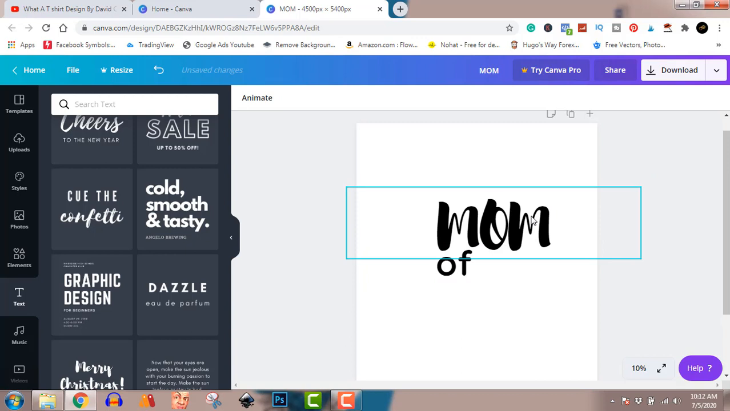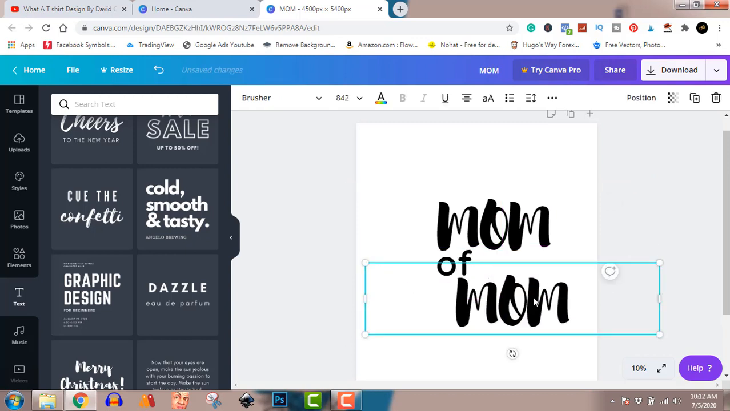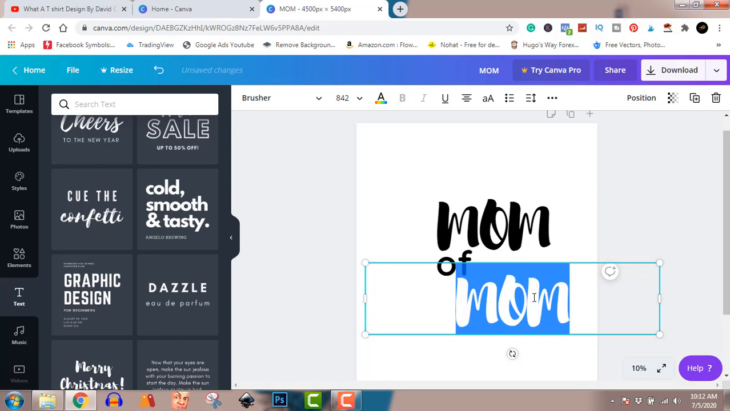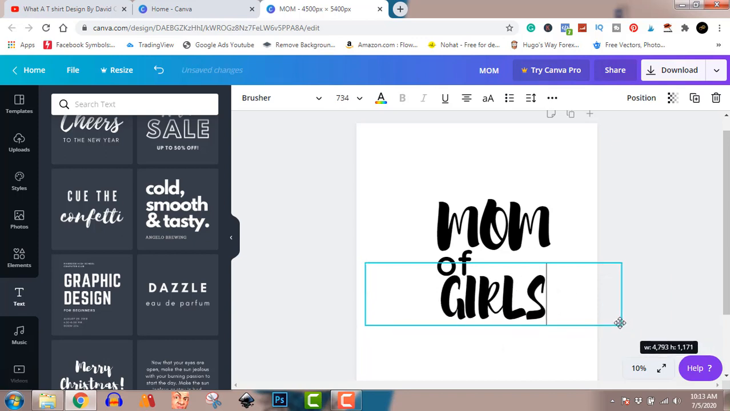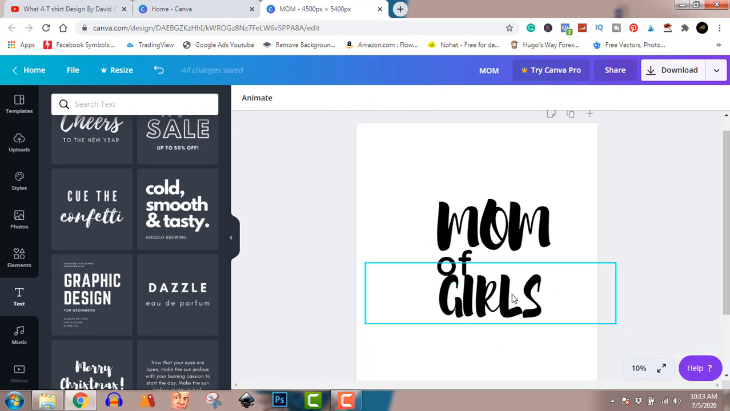Then we'll go back to this and we'll just duplicate that, girls. So double tap to highlight or Control A to highlight, and you just put in girls. If you're a proud mom or a proud father of girls, let me know down in the comments. If you love a girl child, let me know in the comment. Of girls, as simple as that. So you see the design is not super complicated. Simple designs made easy.